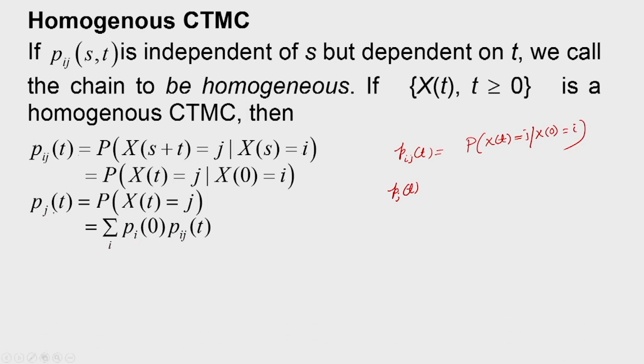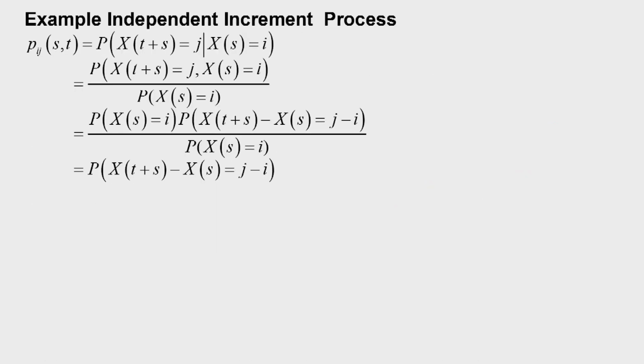So, Pj(t) is equal to, first the joint probability pi(0) into Pij(t), and summation over all i. So, this is the state probability at time t.